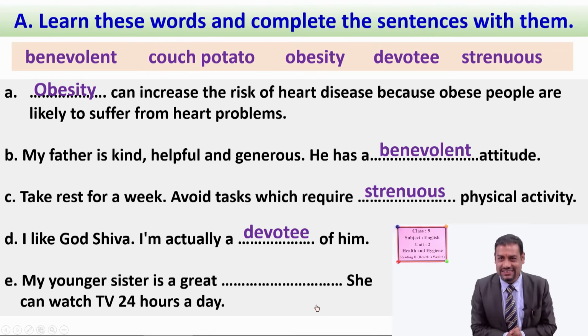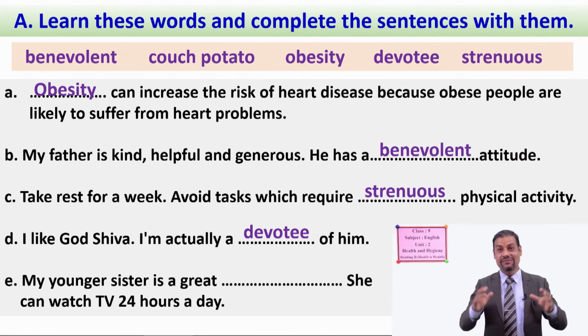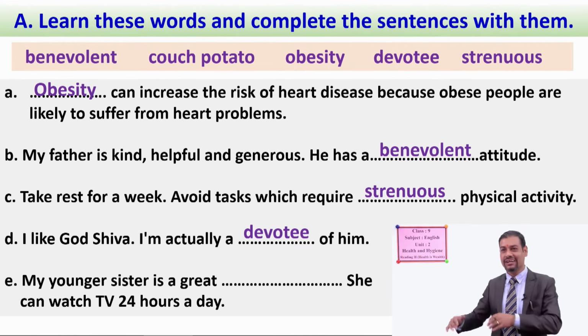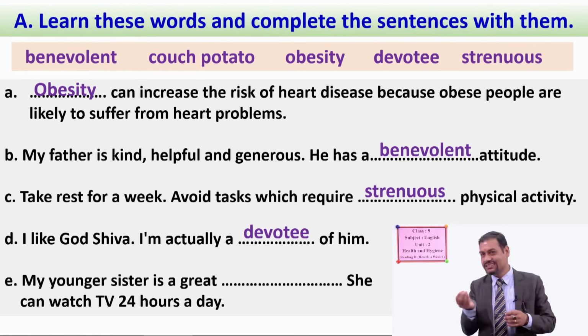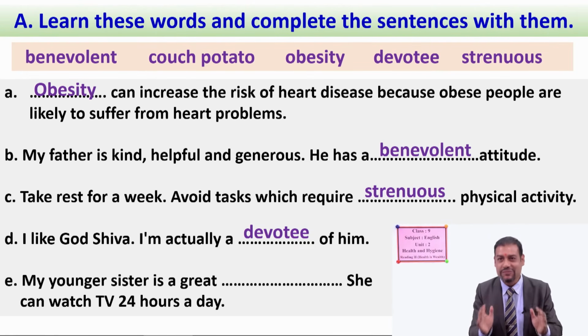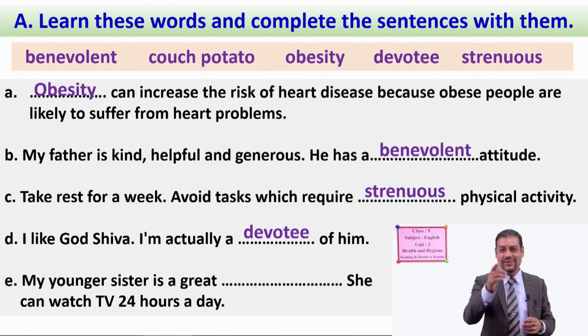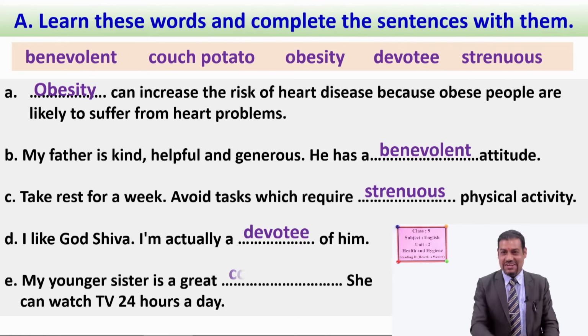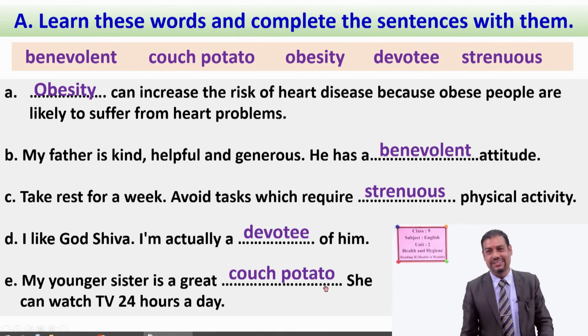Now another. Number E, my younger sister is a great. Now it's an interesting term we have. So can you tell me what type of person the king was? He did not like to move, okay? Lying in the bed and just eating something and watching television or sleeping, you know. So that type of person is called, are you a couch potato? Yes, a little bit, right? Now your answer should be couch potato.